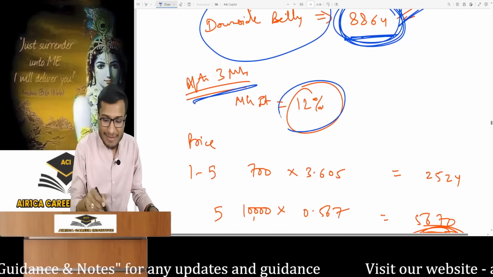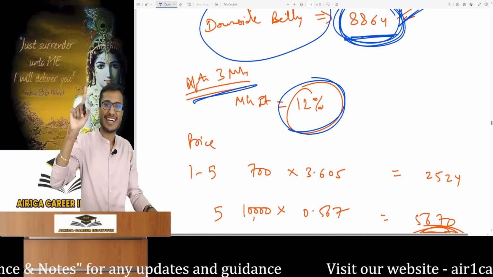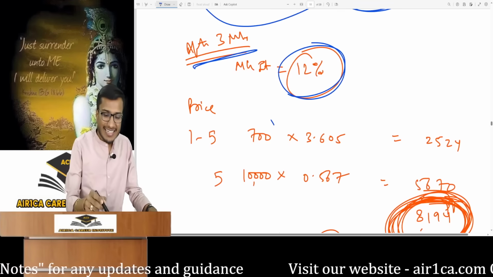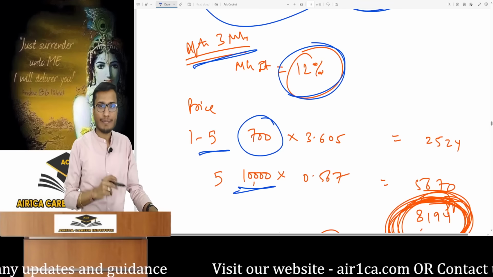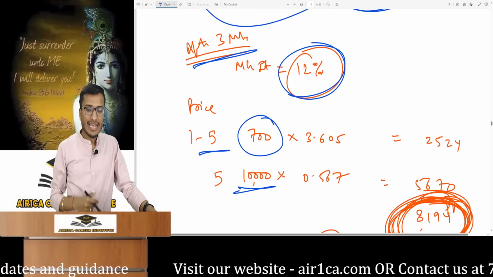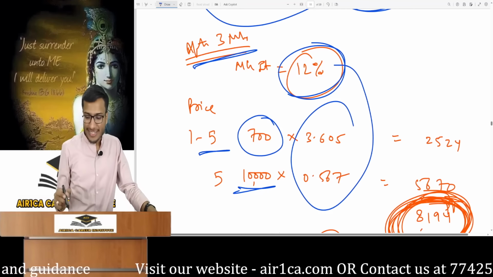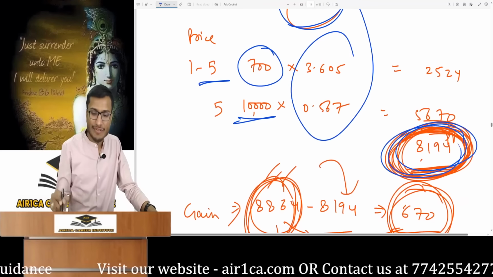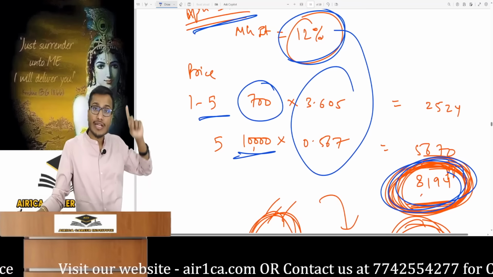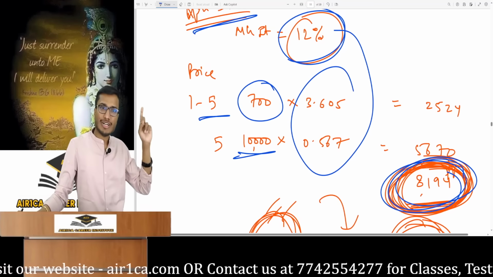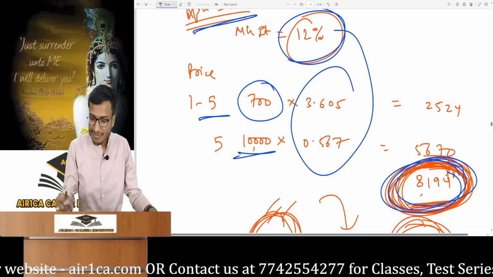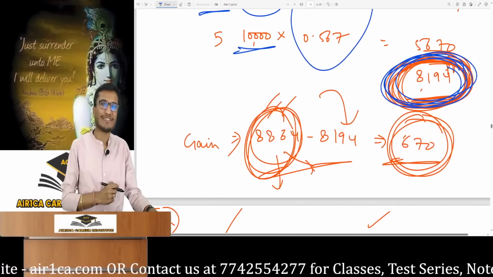After 3 months, the market interest rate became 12%, it increased. Now calculate this bond's price. If we look at the cash flow of 700 for 5 years for this bond, and redemption of 10,000 at face value at the 5th year end, at a 12% rate, if we calculate the PV now, its price today should be 8,194. This PV calculation is from security valuation. It's not relevant here, I explained it for logic. Price is 8,194.